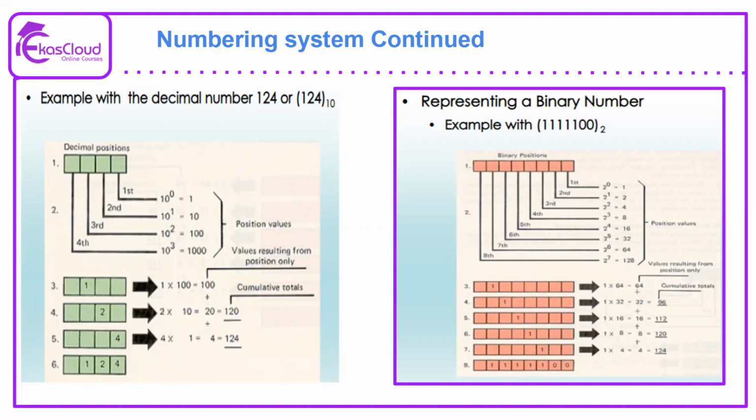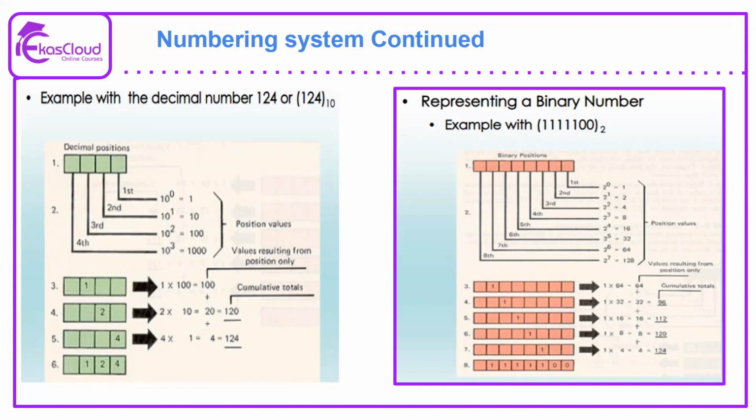So in this slide, we are going to explain the base value. We talked about how in the decimal numbering system, we have a base value of 10. What do you mean by that? For example, we take a decimal number of 124. How is this represented in the decimal system? As a position value in each of the digits. If you take 1, 2, and 4, the 4 is the least significant digit. So obviously it is going to start from 10 to the power of 0, which has a value of 1. So 4 multiplied by 1, the actual value is 4.